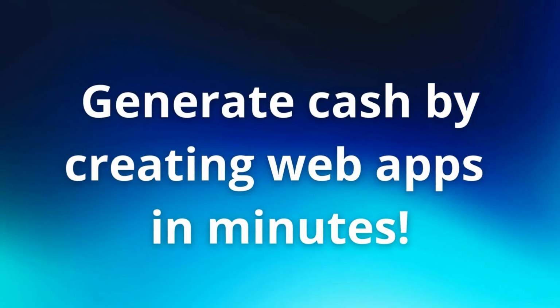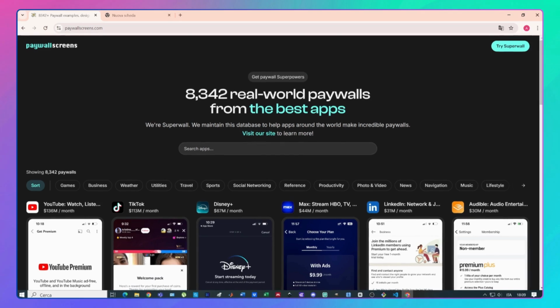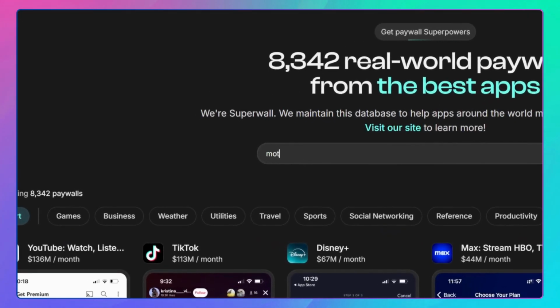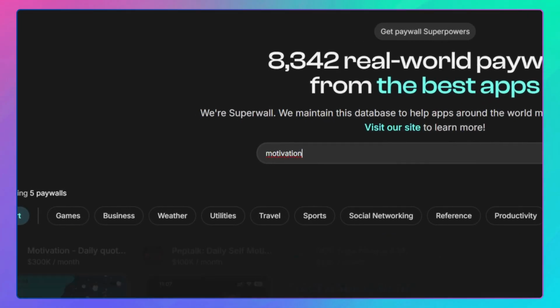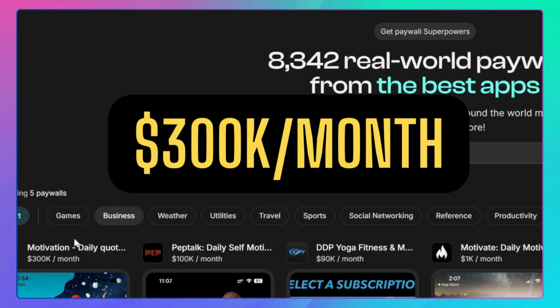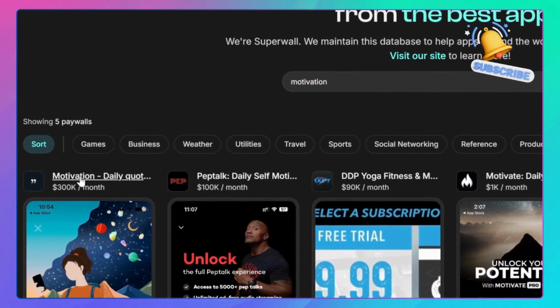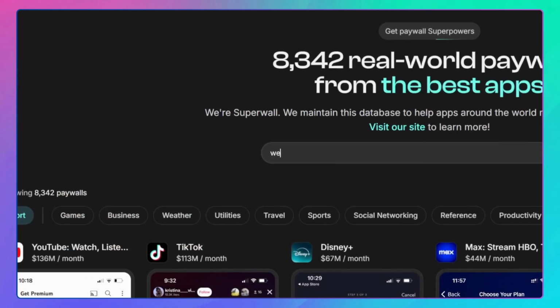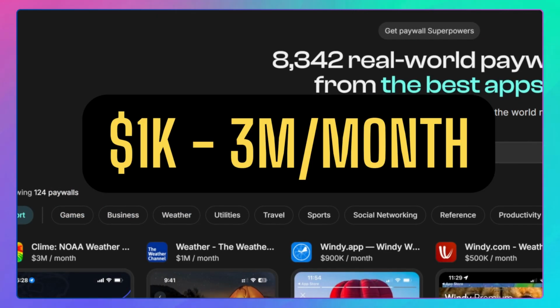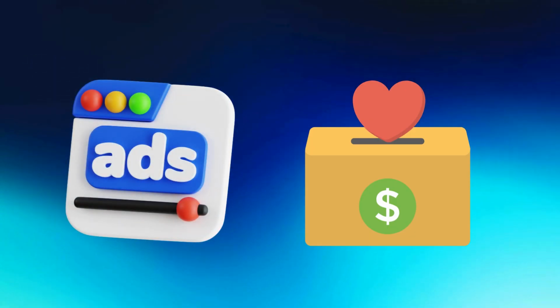Claude tools. Did you know that many developers have turned simple mobile or web apps into significant income streams? For example, motivation apps report earnings from $1,000 to $300,000 per month from ads and premium features. Another example is a weather app that makes from $1,000 to millions per month from a mix of ads and donations.